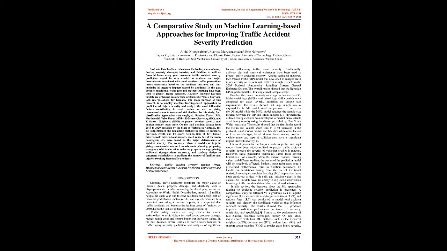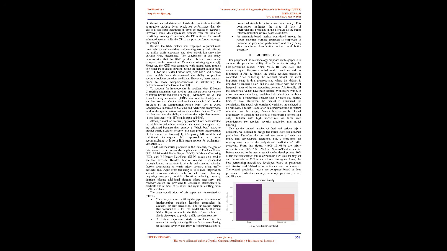Among statistical methods, the ordered probit (OP) model was developed to analyze crash injury severity on datasets with different sample sizes from the 2003 National Automotive Sampling System General Estimates System. The overall results showed that the Bayesian OP outperformed the OP using a small sample size too. Besides, the 3 commonly used approaches, such as OP, multinomial logit, MNL, and mixed logit, ML, models were compared for crash severity modeling on sample size requirements. The results showed that a huge sample size is required for the ML model, a small sample size is required for the OP model, while the MNL model requires a sample size located between the OP and ML models. 3.